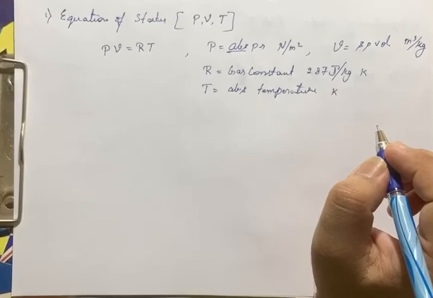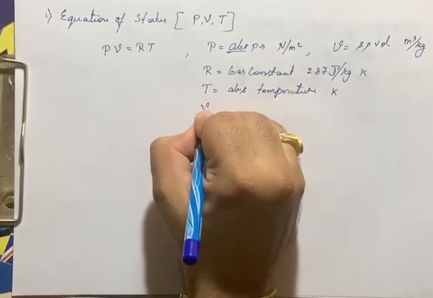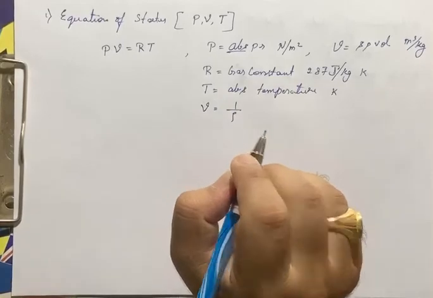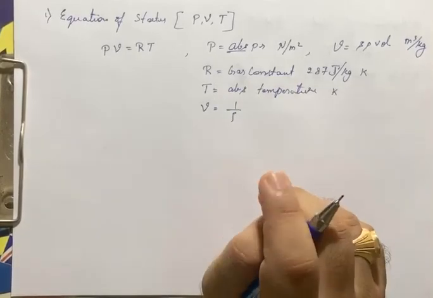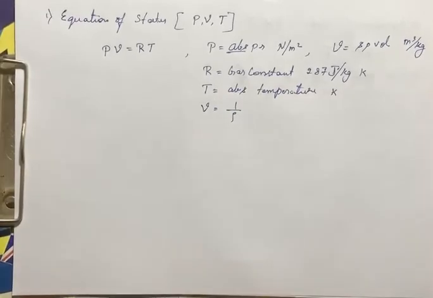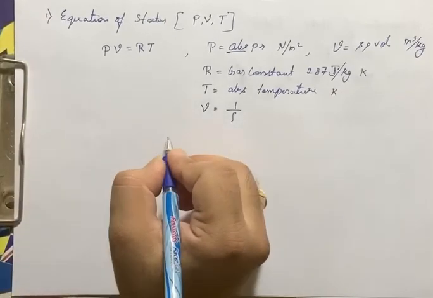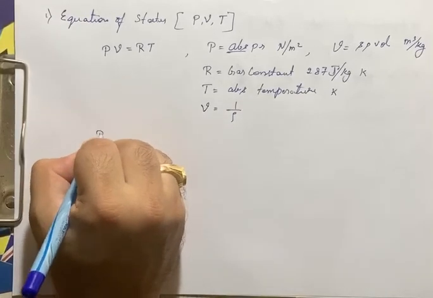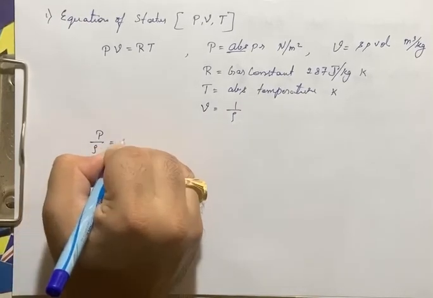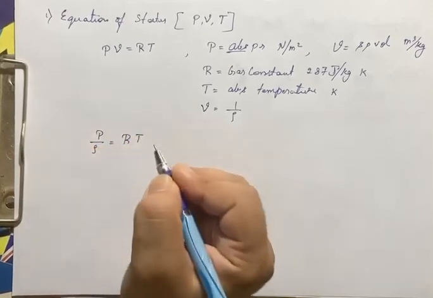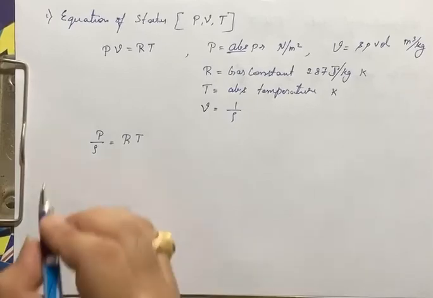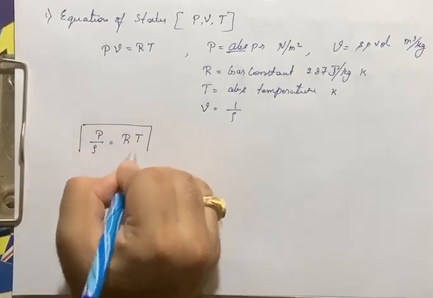Now in this equation I have written the specific volume V. V is nothing but the reciprocal of density, that is nothing but the specific volume. So when I substitute V equals 1 by rho here, I will get P by rho is equals to RT, right? This equation is nothing but the equation of state.